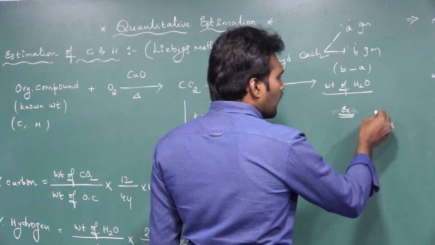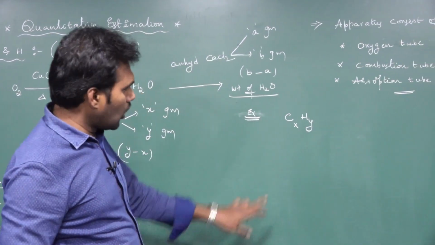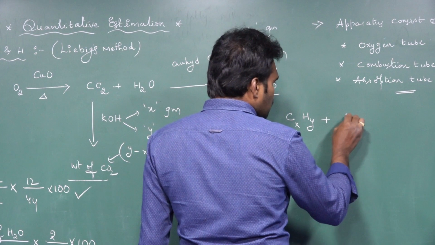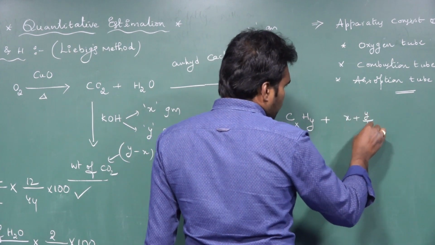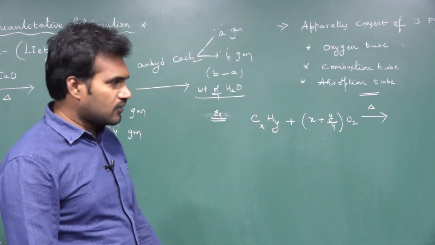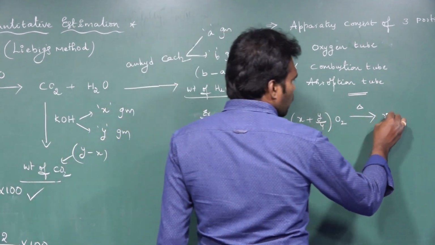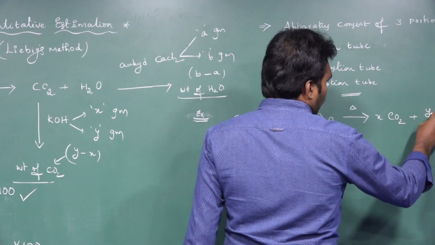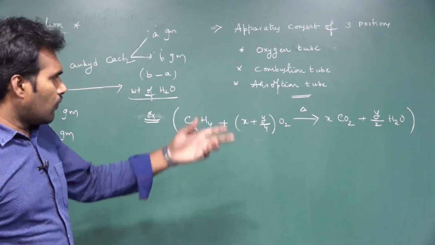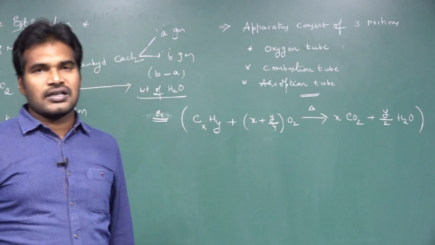Next, here we should know an important general formula for any hydrocarbon. If you take a hydrocarbon having X number of carbons and Y number of hydrogens, it always consumes X plus Y by 4 moles of oxygen. How many moles of oxygen does it consume? X plus Y by 4 moles of oxygen, and liberates X moles of CO2 and Y by 2 moles of H2O.